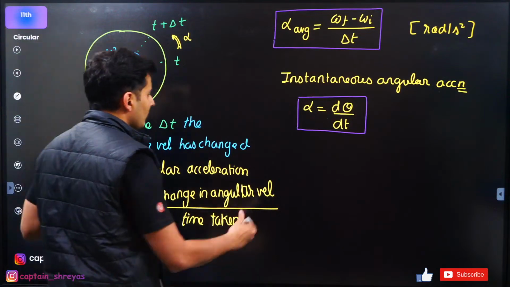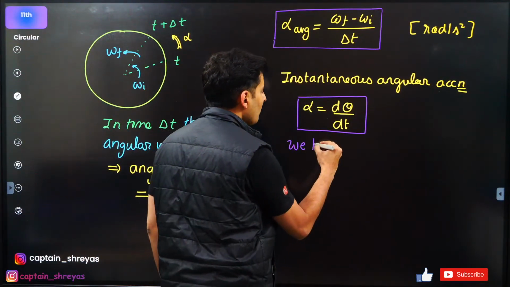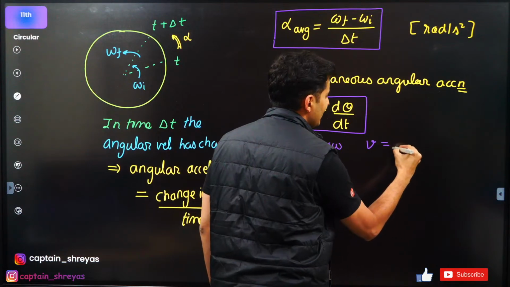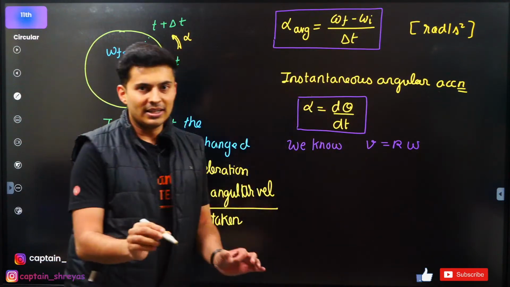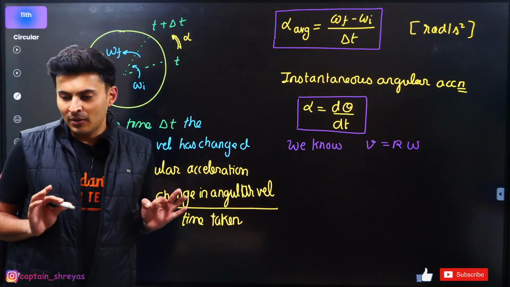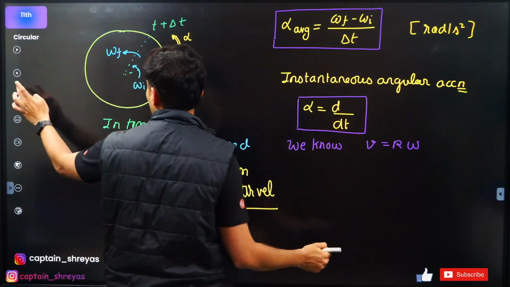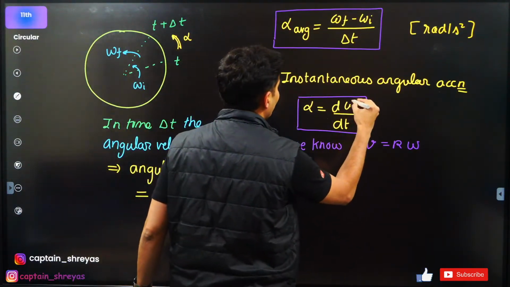We all know, what do we know, guys? We know velocity is r times omega. Okay. Oh, sorry. Why did I put d theta? I'm so sorry, guys. Okay, d omega.